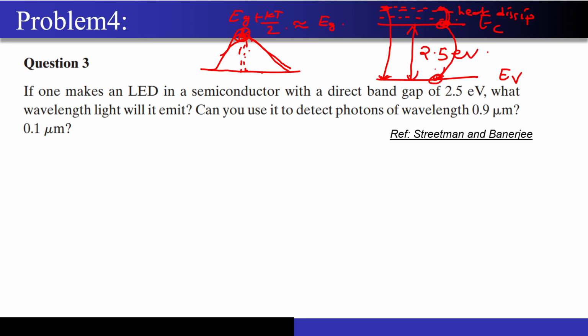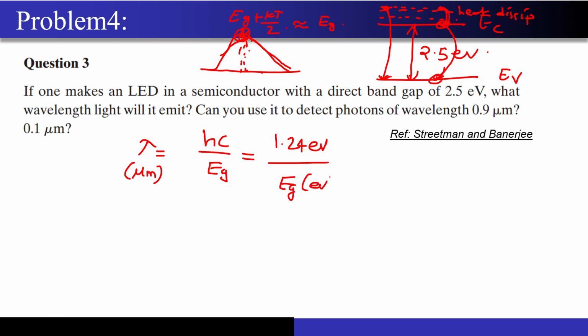So now what wavelength of light will it emit? We have already seen that the wavelength can be calculated as hc divided by Eg, or lambda in micrometers will be nothing but 1.24 electron volts divided by Eg in electron volts. So what is the value of Eg? They have given 2.5 electron volts.